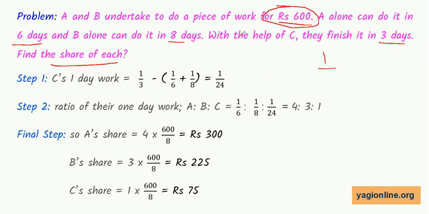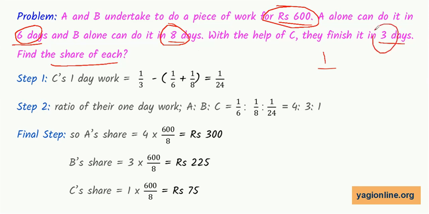So with the help of this data, 6 days, we can find A's one day work, the reciprocal of 1 by 6. With 8 days, we can find B's one day work, that will be 1 by 8. Total work is done in 3 days. So 1 day work is 1 by 3.